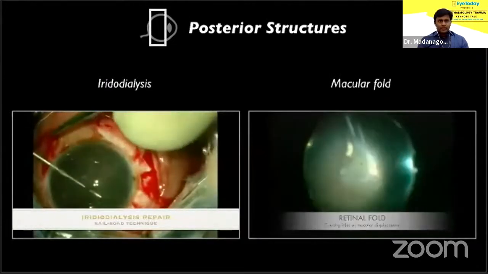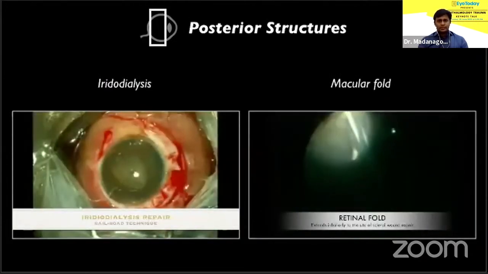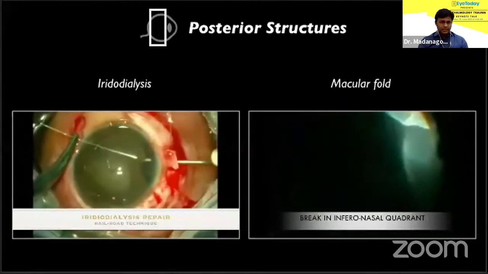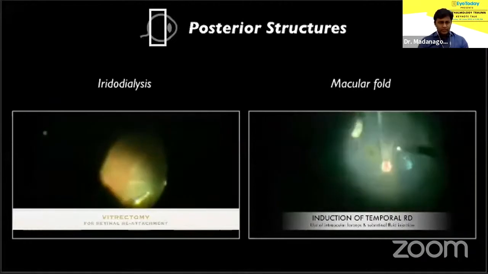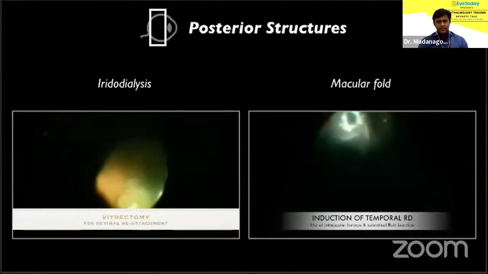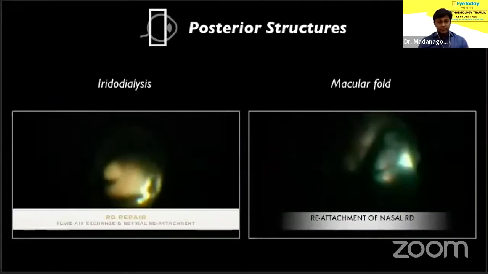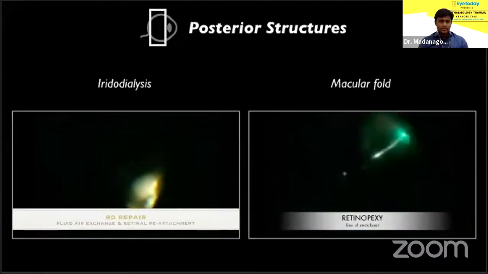These are some of the other sequelae of trauma that a VR surgeon may be called upon to manage. Manasa was speaking about iridodialysis. So here I'm using the same railroad technique to repair dialysis, and inside there is an RD corresponding to the quadrant of dialysis that's managed in the routine manner.